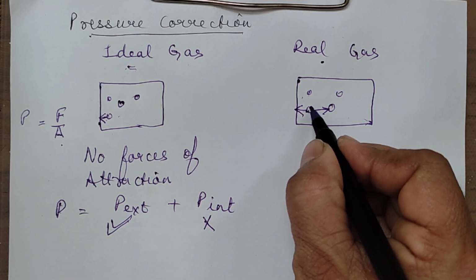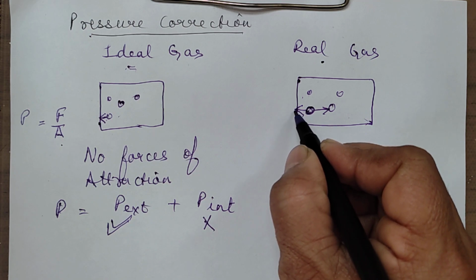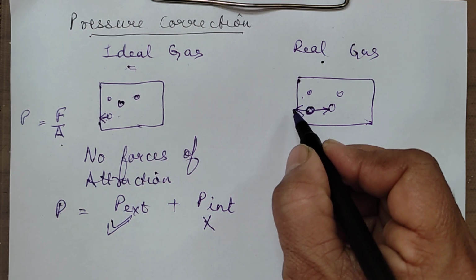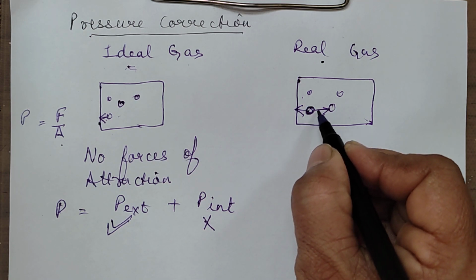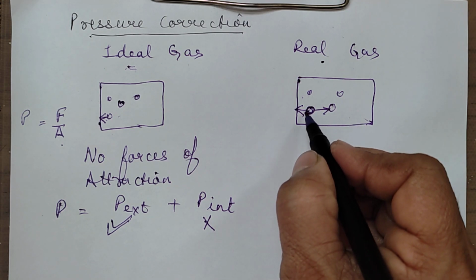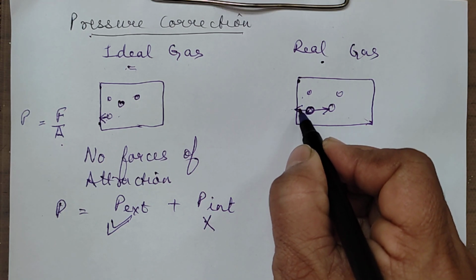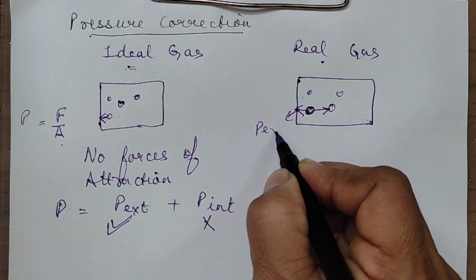Suppose I am talking about one particular molecule, it is exerting force on the walls of the container. At the same time, it is getting attracted by the molecule which is present inside. So the force which it is exerting here on the wall of the container, that is external pressure.